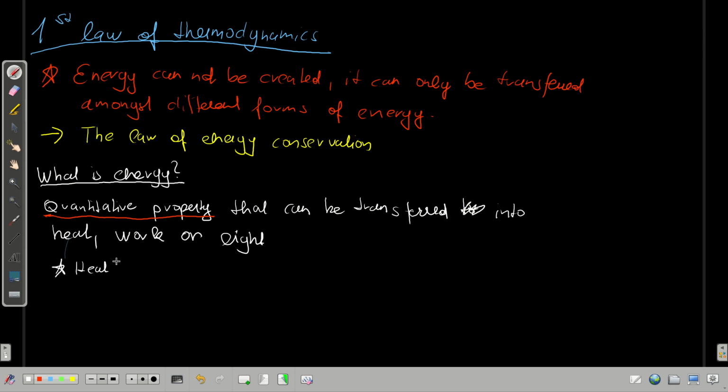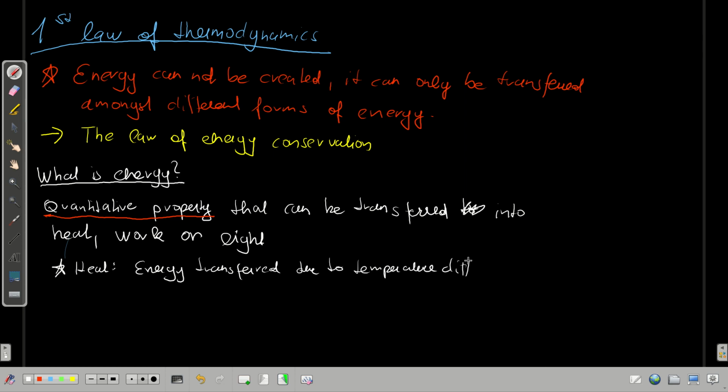So heat, meaning this is the energy transfer due to temperature difference. Energy transferred due to temperature difference.